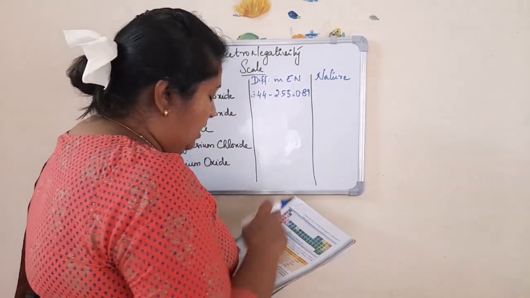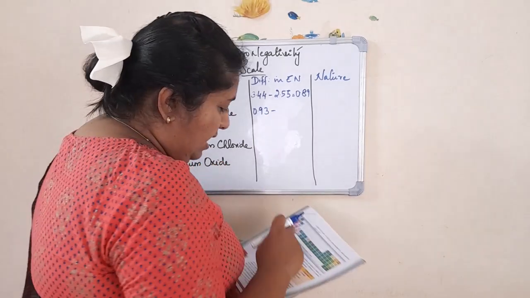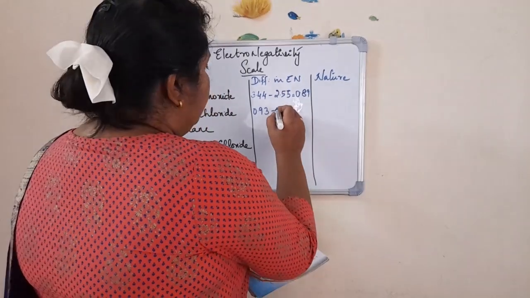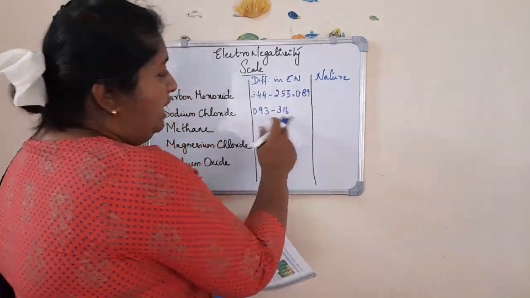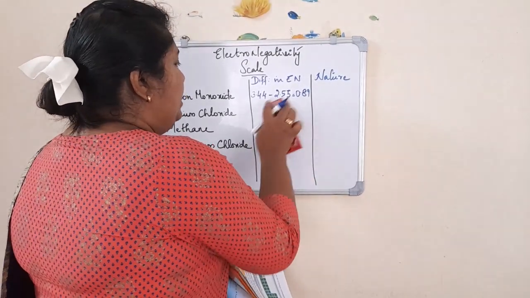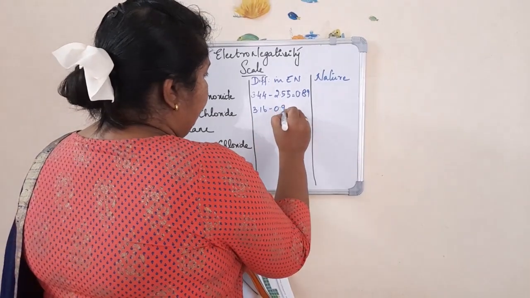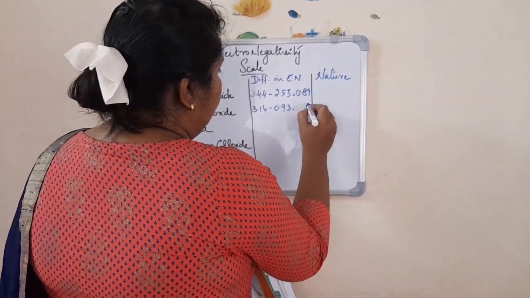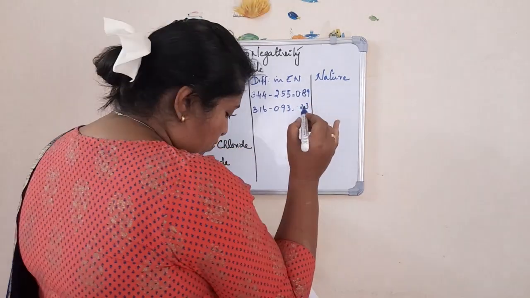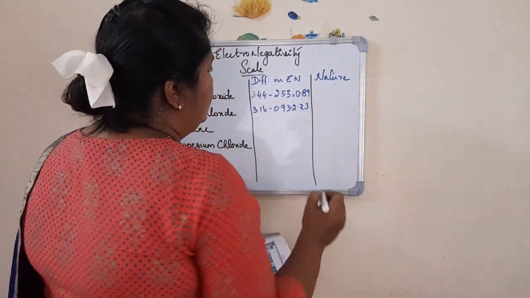From the table I can find out that sodium is 0.93 and chlorine is 3.16. So we won't be able to subtract it like this. So what will we do? We will be subtracting the smaller number from the greater number. So the answer is 2.23.